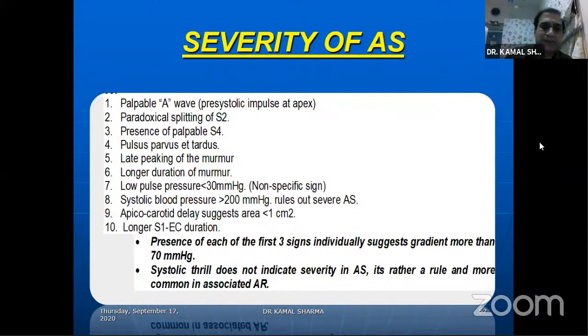Severe AS can be suspected by palpable A wave, or so-called a presystolic impulse of the apex because of the atrial kick, because that's a very important aspect.